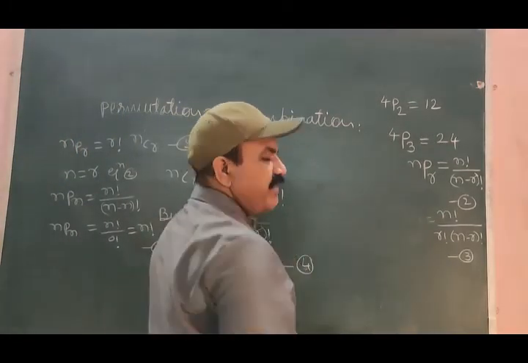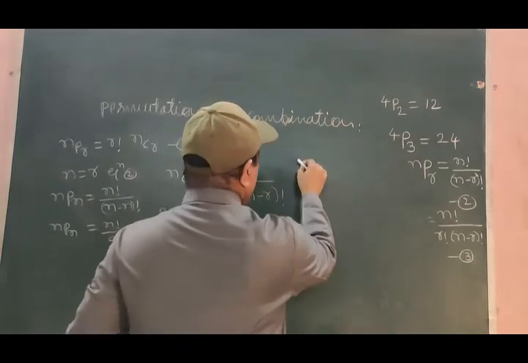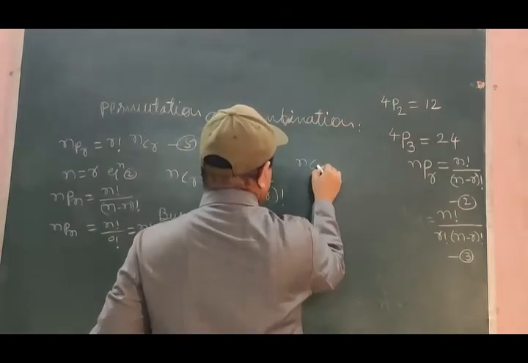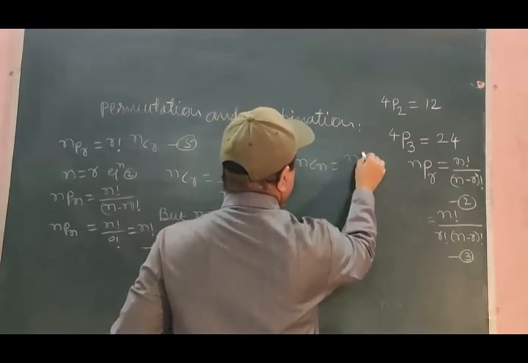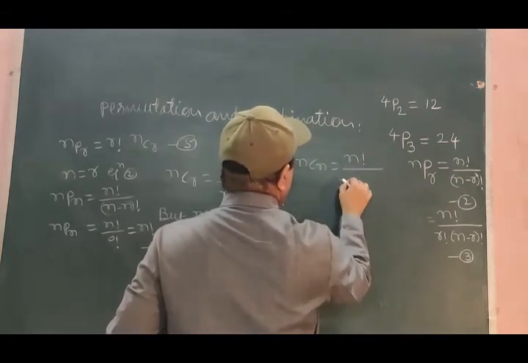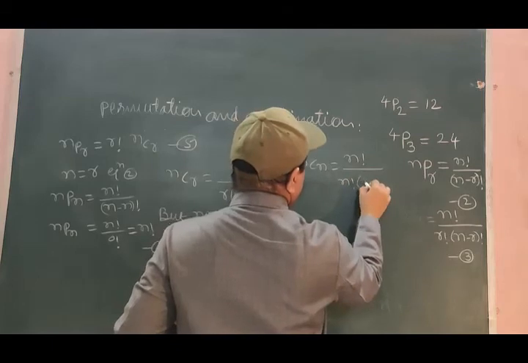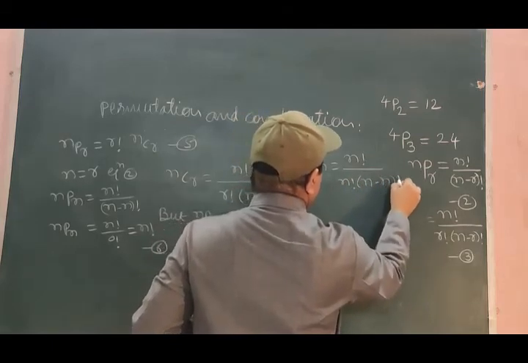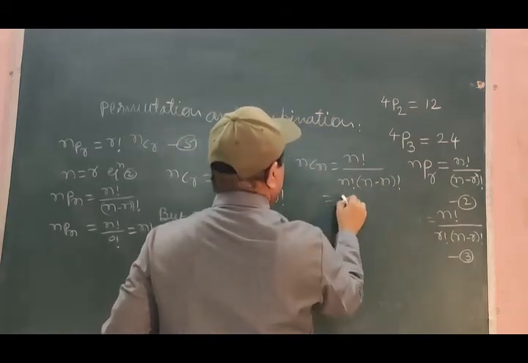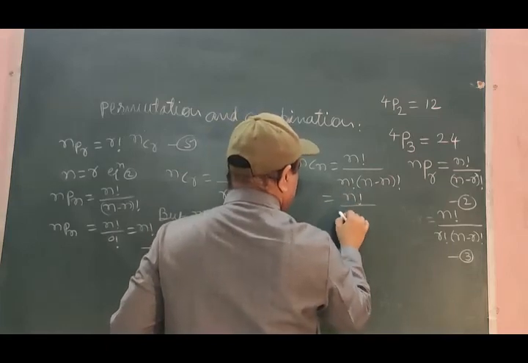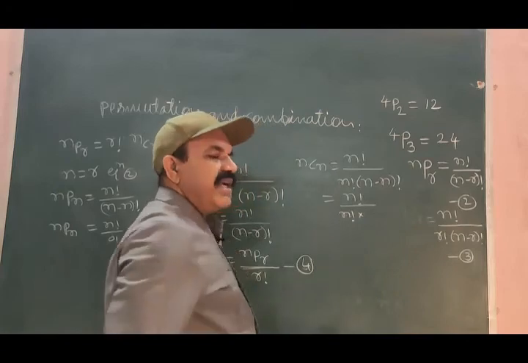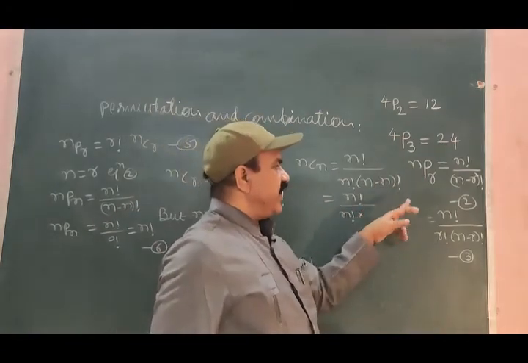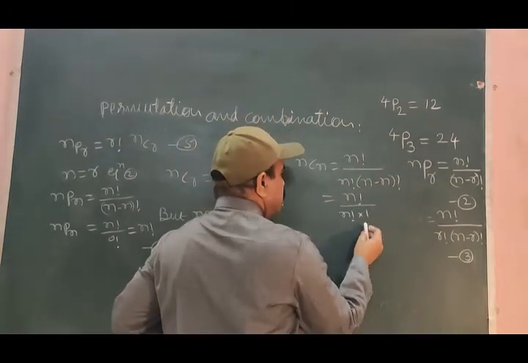If we use the same condition for combination, we can write the expression for combination as nCn is equal to n factorial divided by n factorial into n minus n factorial. This is n factorial divided by n factorial into n minus n is 0, 0 factorial is 1.